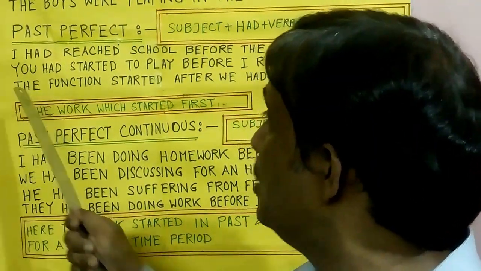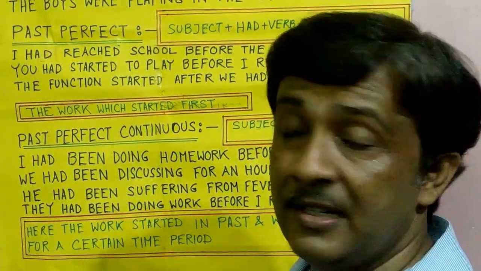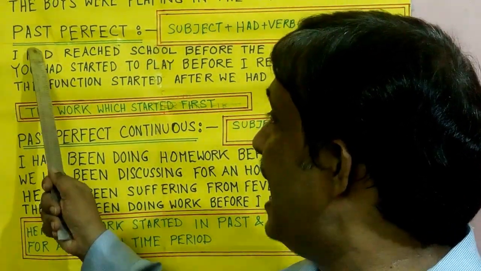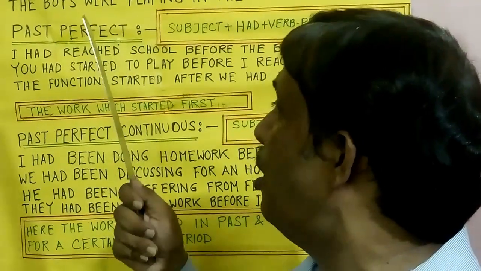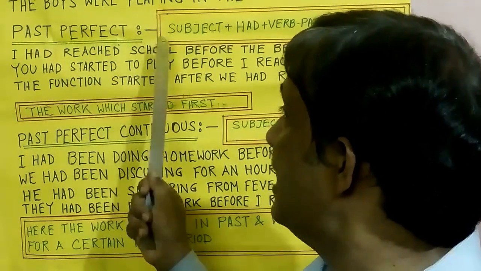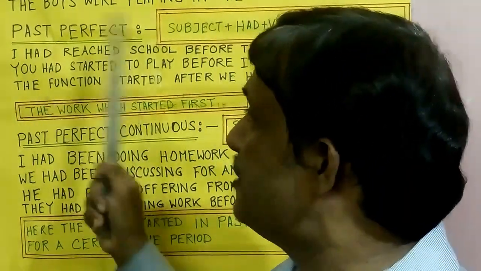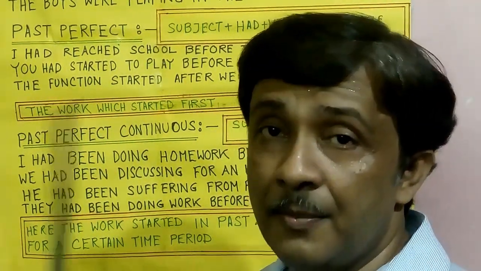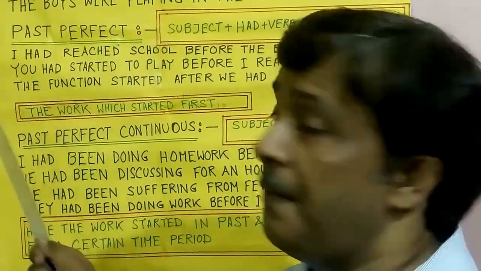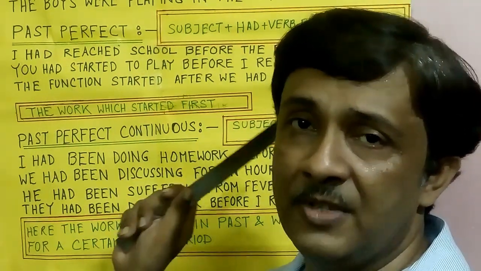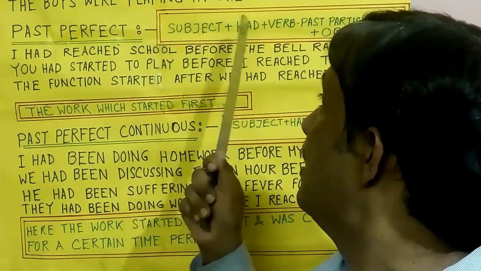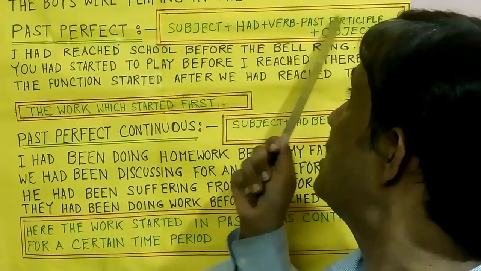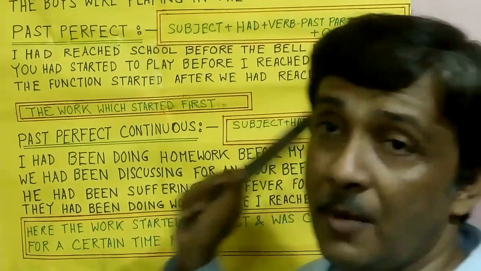So I, you, the function are all subjects. We add had and the past participle form of the verb, reached or started, and then the object. So for past perfect tense, the formula is subject plus had plus past participle form of the verb and object.